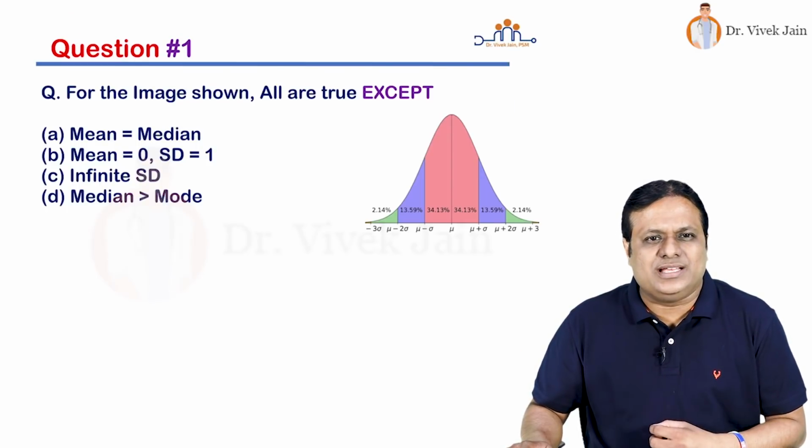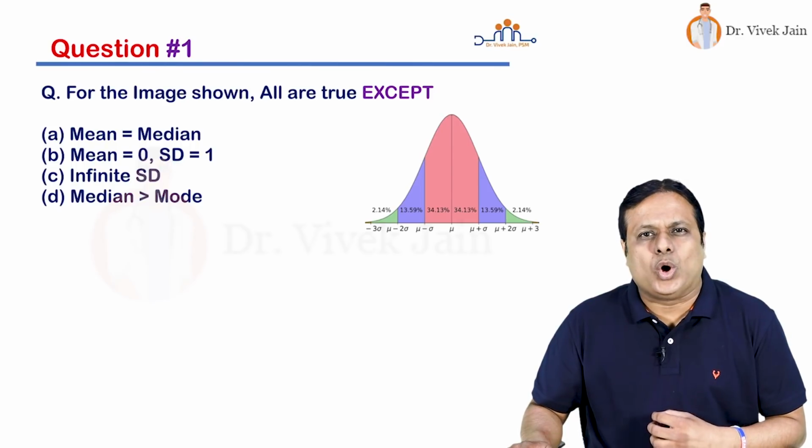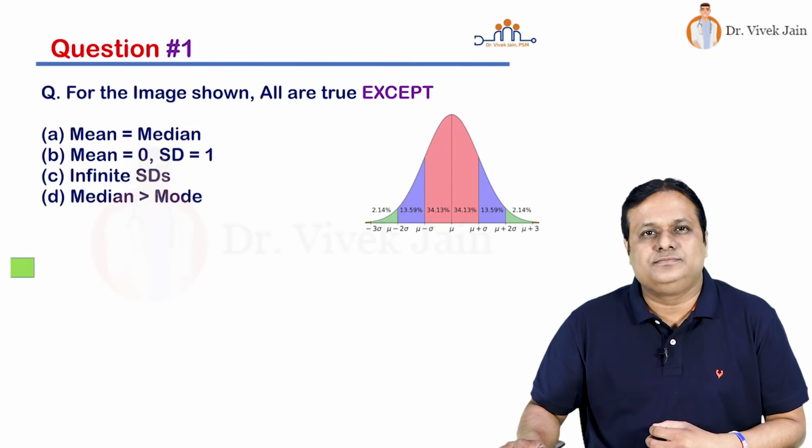The first question is, for the image shown, all are true except. Choice A, mean is equal to median. Choice B, mean is equal to 0, standard deviation is 1. Choice C, infinite standard deviation. Choice D, median is more than mode. And your time starts now.